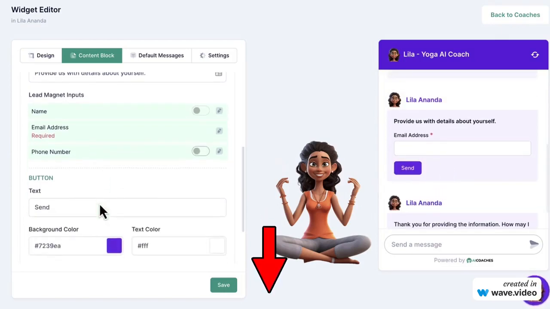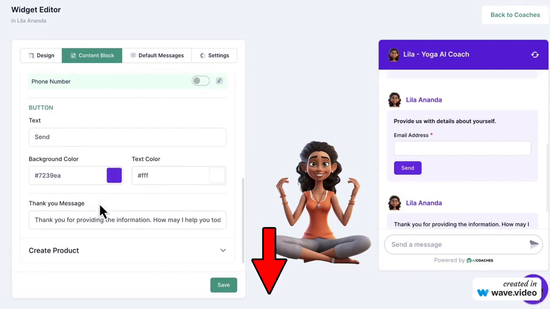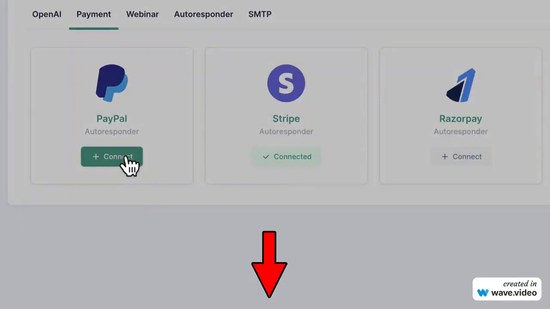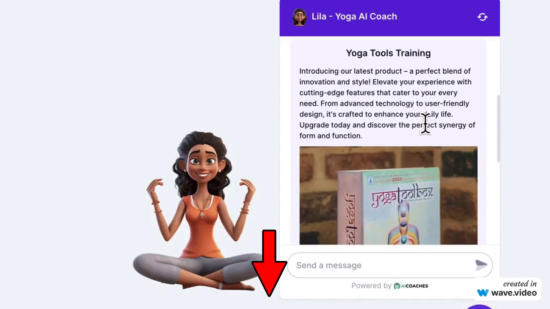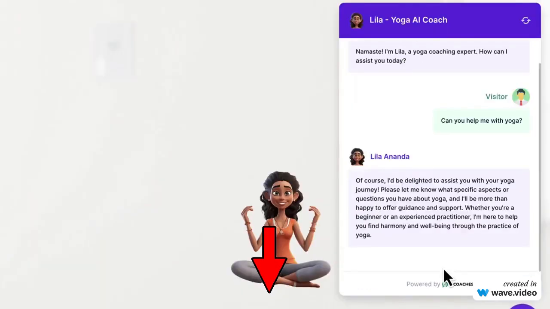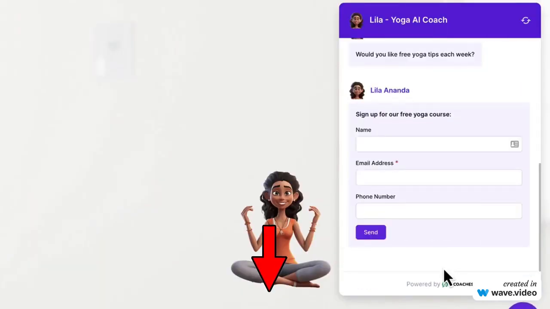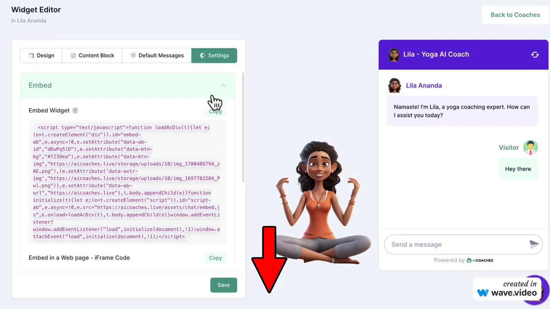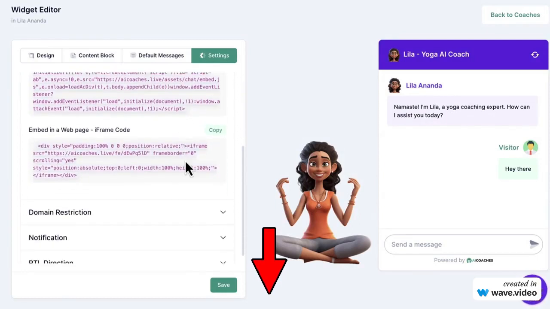Let your AI coach book appointments and consultations to close high-ticket clients fast and easy. Also instruct your AI coach to recommend and sell your clients' products from right in the chat as well, and accept payment with Stripe, PayPal, Razorpay, and more integrated right inside the software. Turn your AI chatbot avatar into an expert support rep, a product sales representative, lead generation assistant, and more by just clicking a few buttons. Then finally, preview your AI coach and embed it anywhere you want as a pop-up or as an inline embed. You can view analytics, leads, stats, and more in just a click.